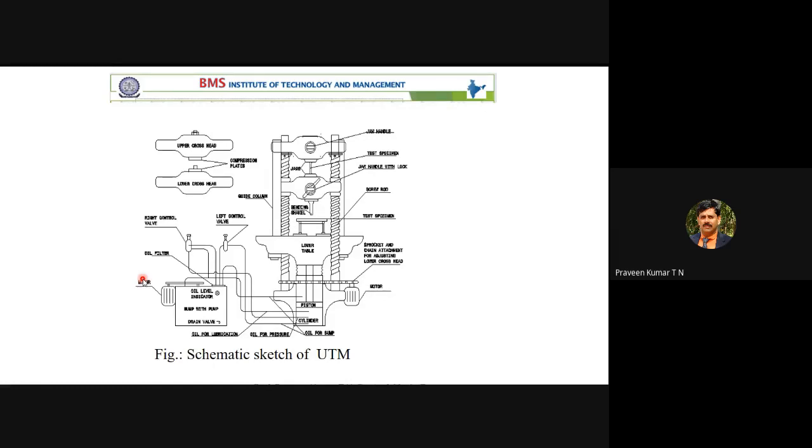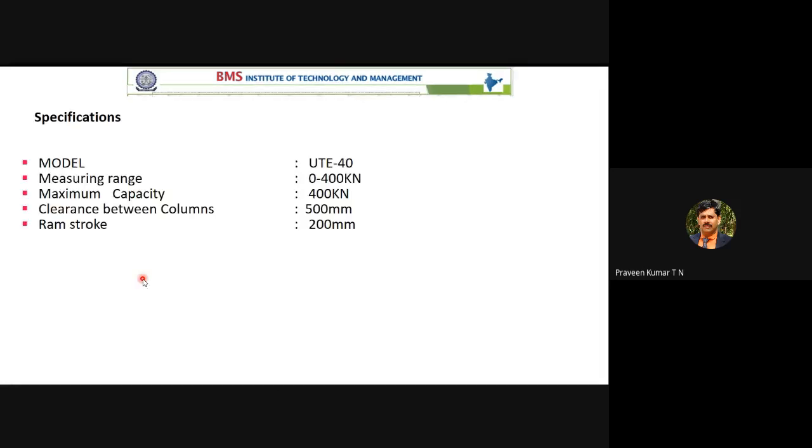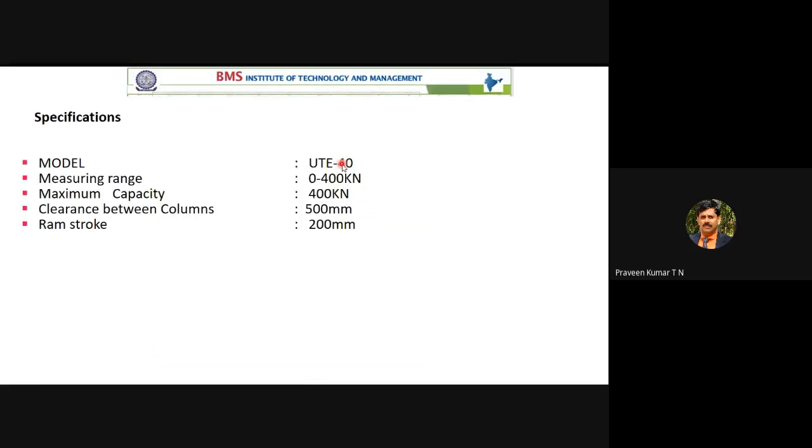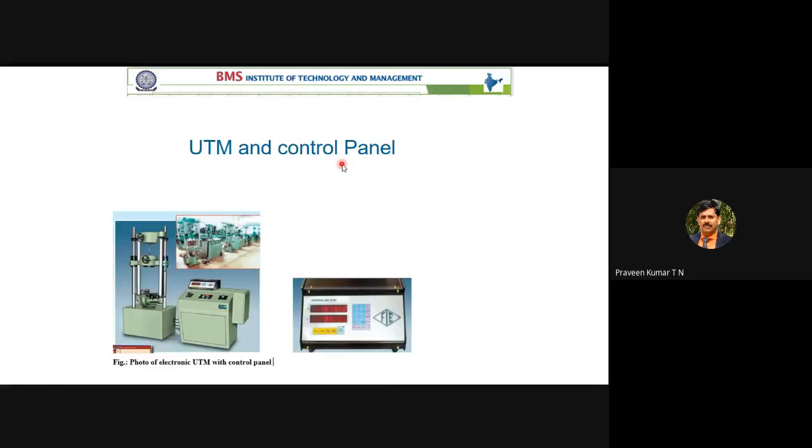You can see, and we can try to identify some of the parts of the machine by using this schematic sketch. The model is UTE 40. The maximum load we can apply is 40 ton, that is, 400 kilonewton. The clearance between the columns is 500 mm, the distance from this point to this point. The ram stroke is 200 mm.